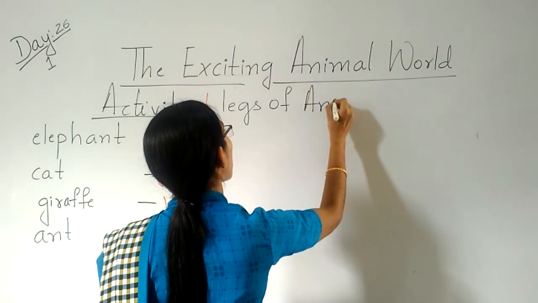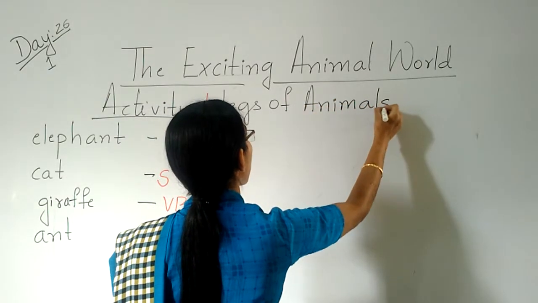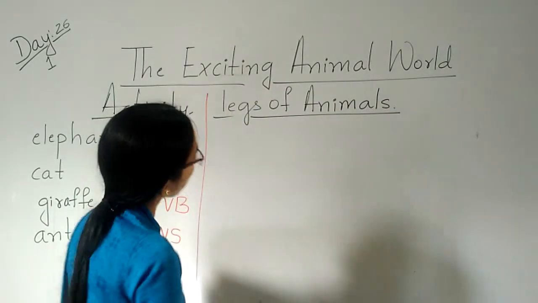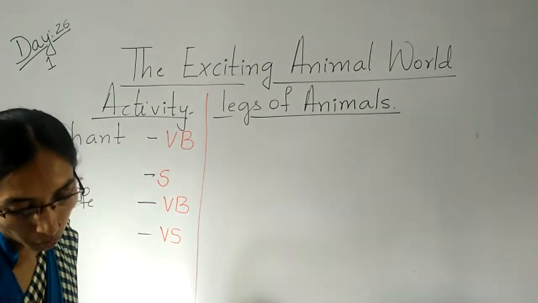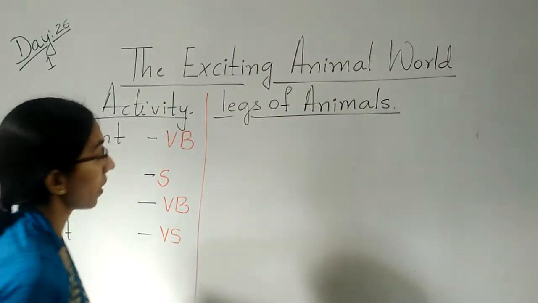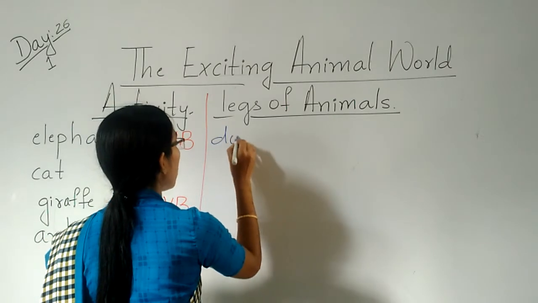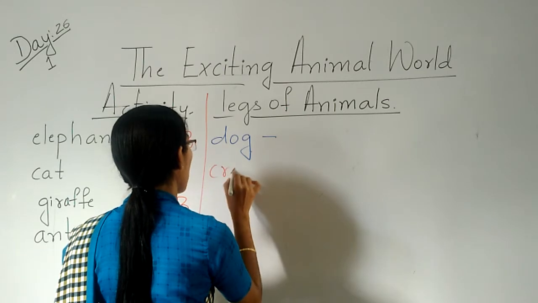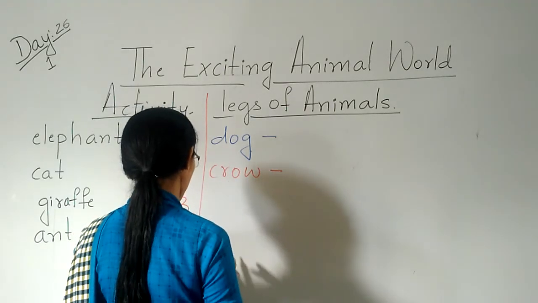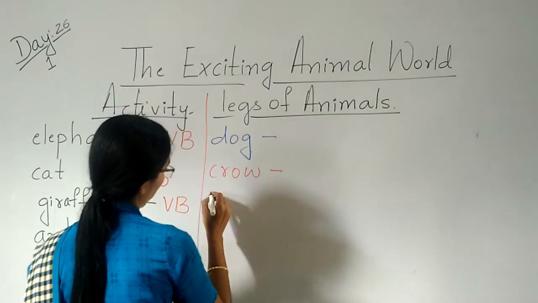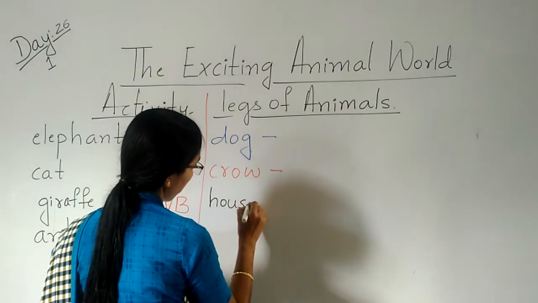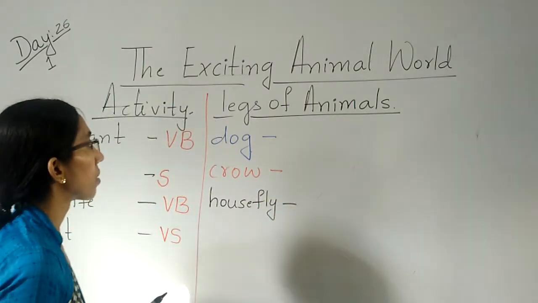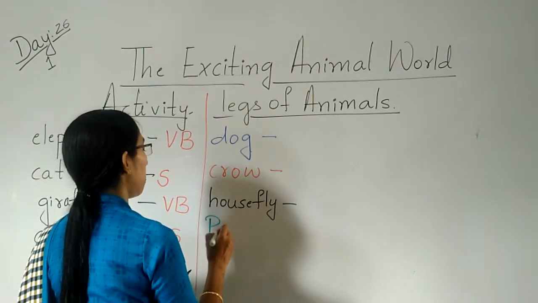Legs of animals. So now you have to tell me how many legs animals have. First, dog, crow, housefly, peacock.